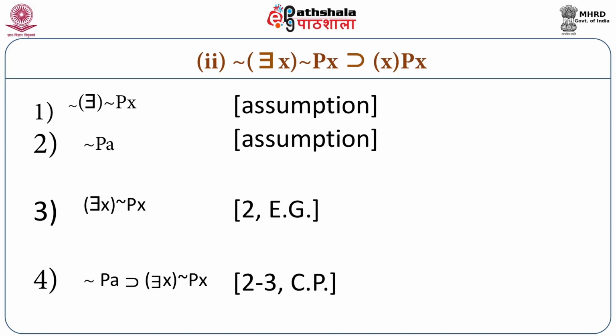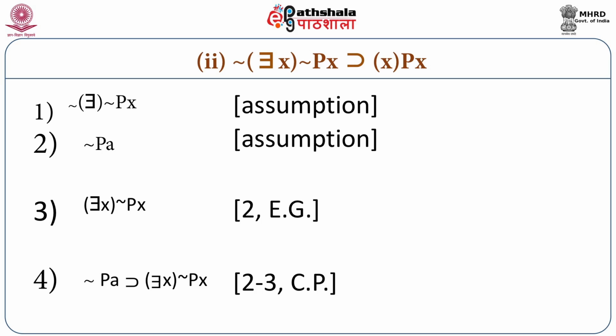We need some kind of assumption. Here we will need two assumptions. First assumption, it is not the case that there is an x such that Px is not the case. Our second assumption will be not Pa. Now look at step number 2. We can apply the rule of existential generalization and arrive at step number 3. There is an x such that it is not the case that x is P.